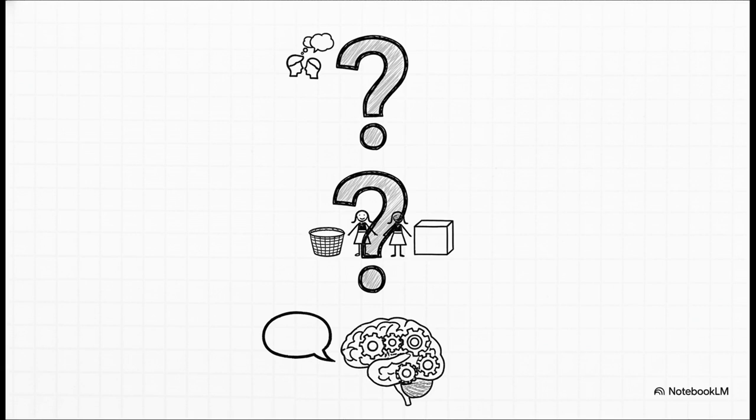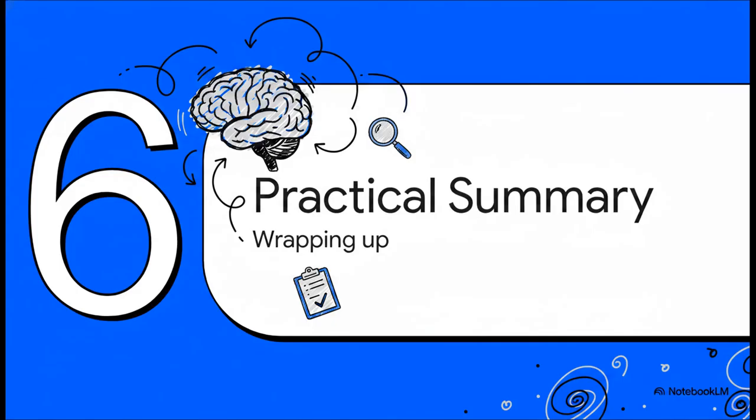Number 1 is the ability to attribute mental states to oneself and others. Number 2 is the Sally-Anne task. And 3 is that the task relies heavily on language or memory demands. Brilliant job if you got those right. Finally, Section 6, Practical Study and Summary. Let's wrap this all up.